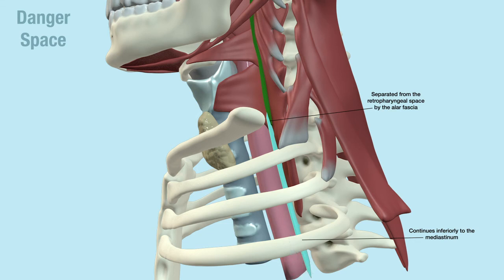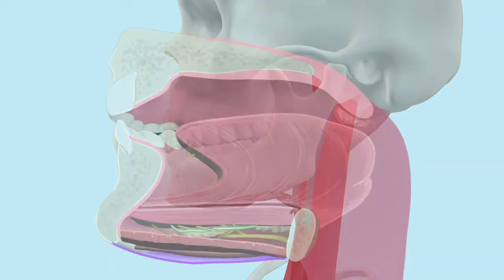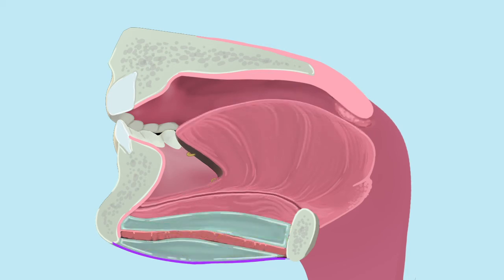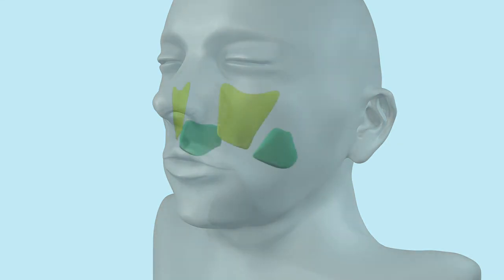Infection in other spaces can spread and lead to life-threatening conditions. For example, infection in the carotid sheath can spread to the cranium, causing encephalitis. Infection in the submandibular and sublingual spaces can lead to an accumulation of fluid underneath the tongue that can obstruct the airway in a potentially fatal condition known as Ludwig angina. Dental infection can spread from the teeth to the anatomical spaces and from one space to another. Infection from maxillary abscesses can spread to the buccal, canine, and infratemporal spaces.